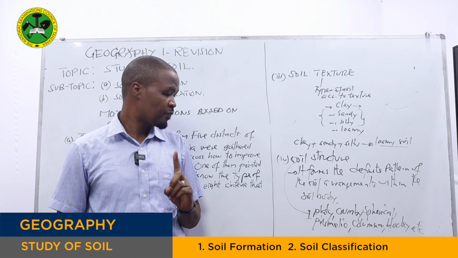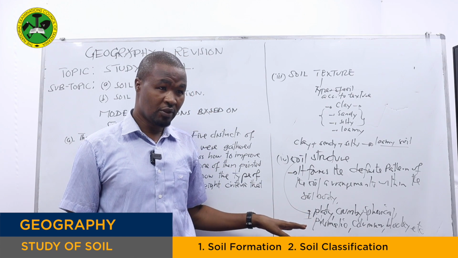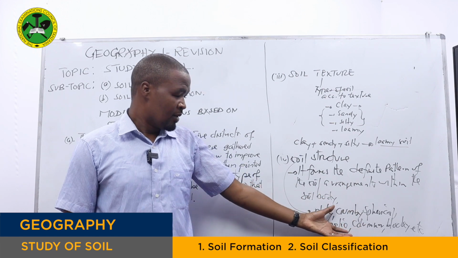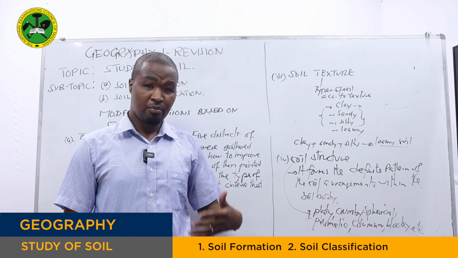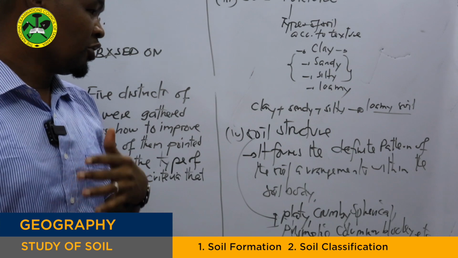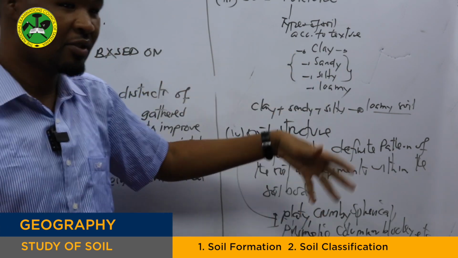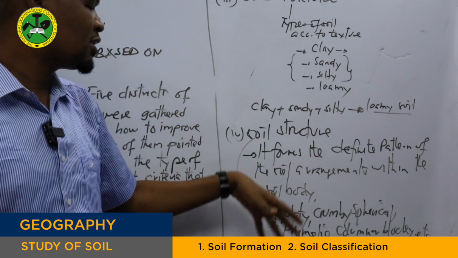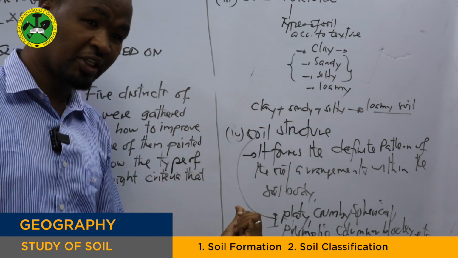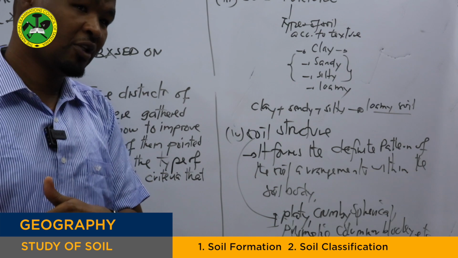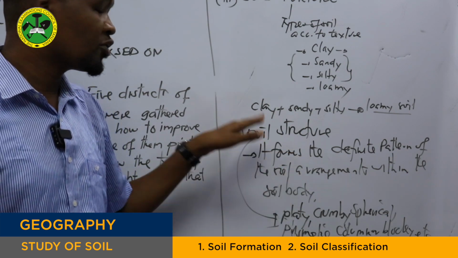So the point is, for the soil to be productive, it depends on what? From there, how are you going to determine this soil is more productive? You determine this soil is more productive according to its structure, based on its function. See? So you see the general function of the soil structure.